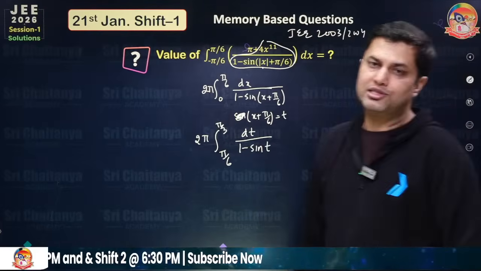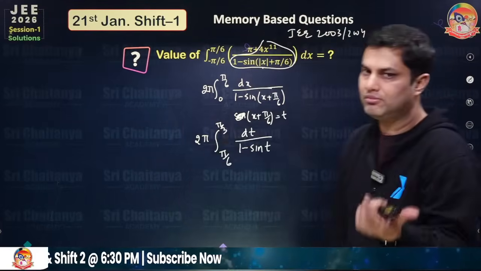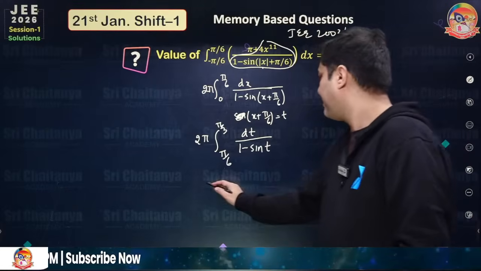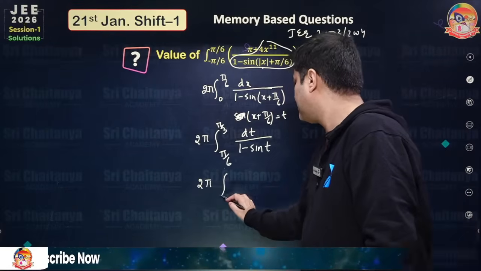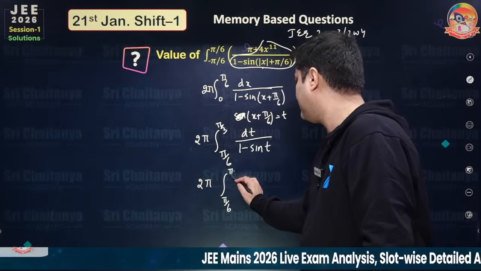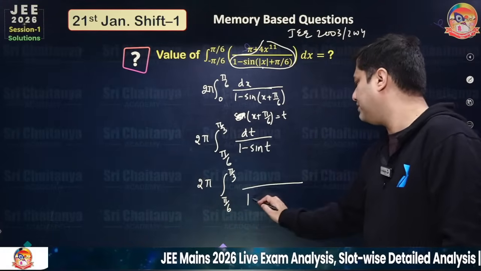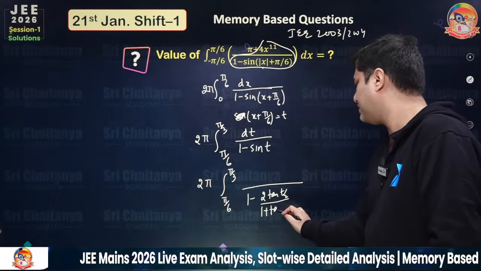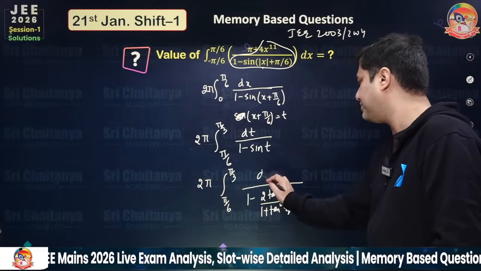Now you have to solve this indefinite integration by applying the half angle formula. So this is pi by 6 to pi by 3 and this is 1 minus 2 tan t by 2 upon 1 plus tan square t by 2, and this is dt.